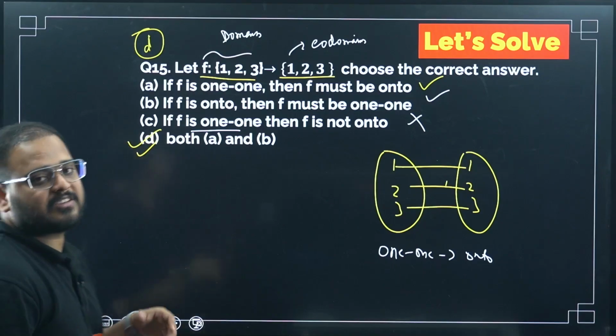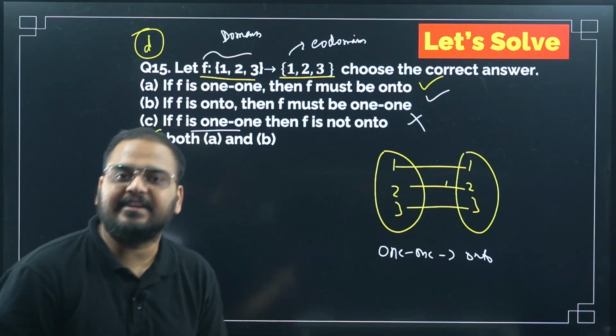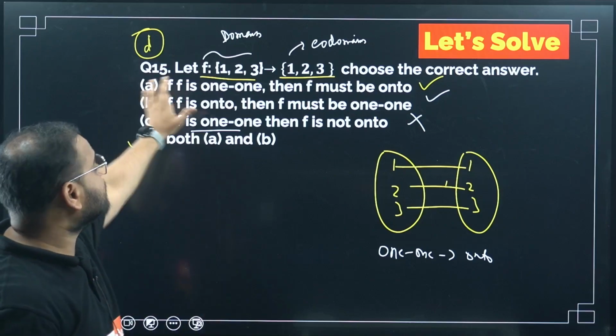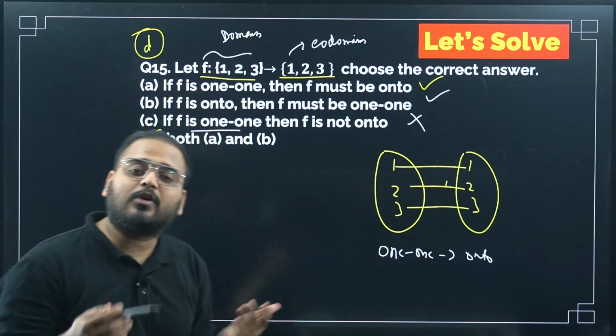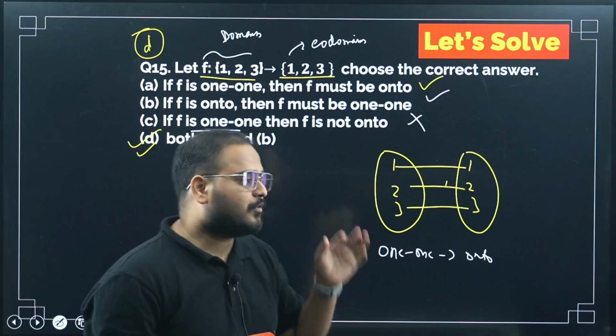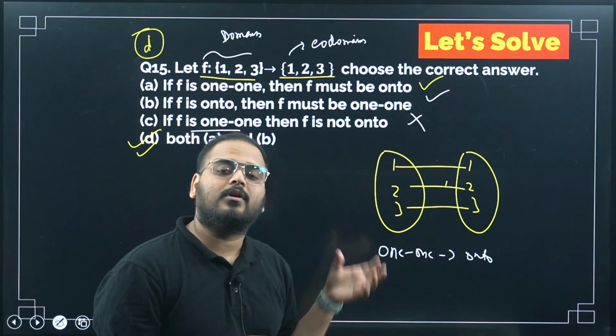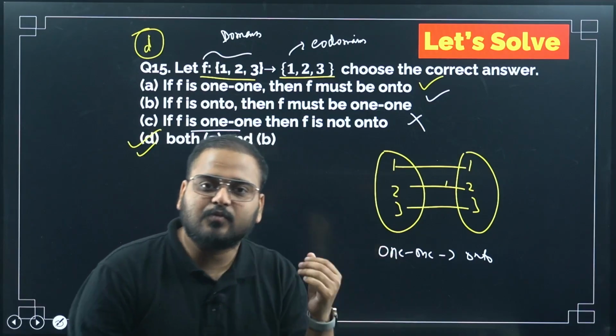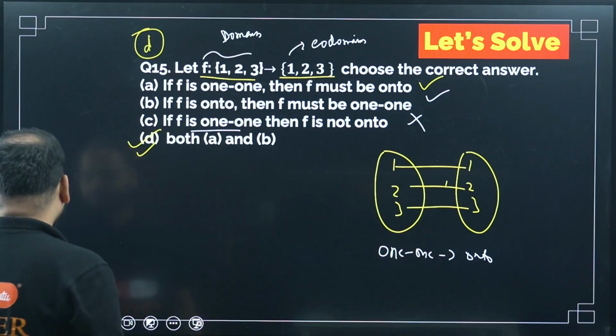So this completes your relation and functions. Next is ITF. We have completed 15 questions on relation and functions. I've tried to cover all the topics in relation and functions. I've taken a little extra time to complete some concepts in between. So let's move on to the ITF, inverse trigonometric functions.